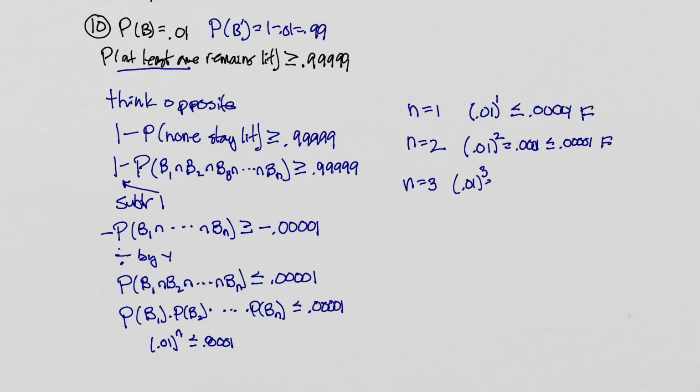And 0.01 to the third power is going to be 0.000001, less than or equal to 0.00001. True. So we finally got a true statement here at n equals 3. So let's just conclude by saying we need at least 3 light bulbs to make that probability less than 0.00001.